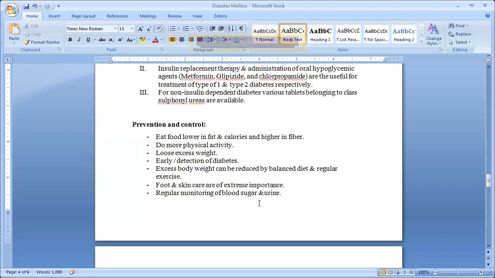And in this attack, there are more chances the individual will die, isn't it? Most diabetic patients die due to hypoglycemia, due to a hypoglycemic attack.